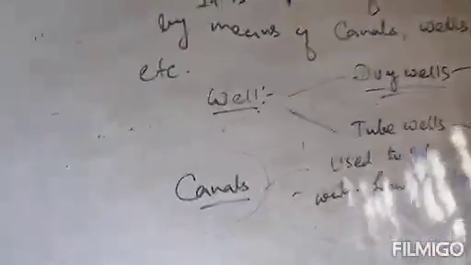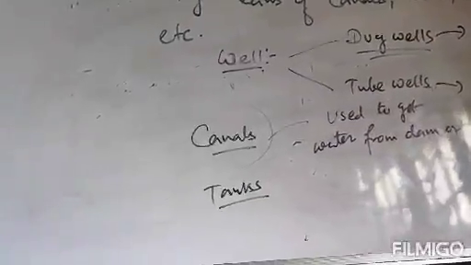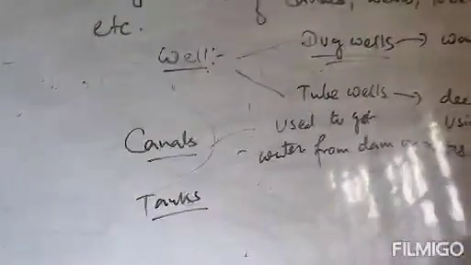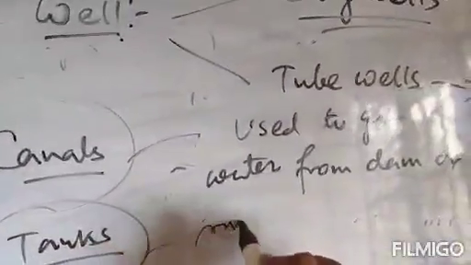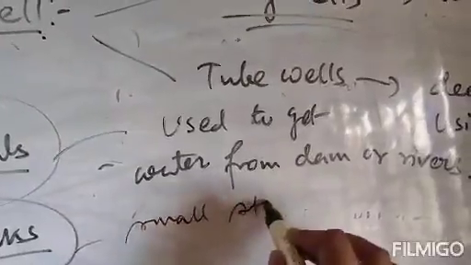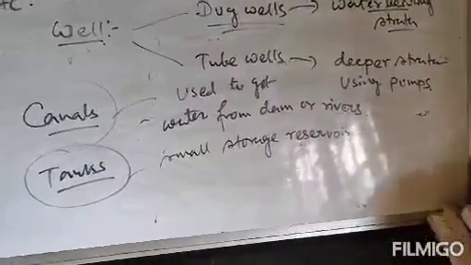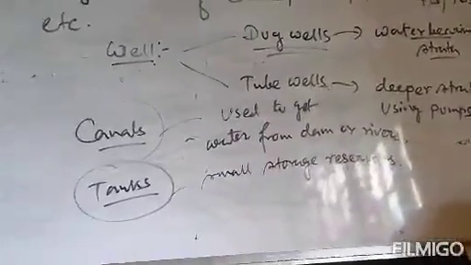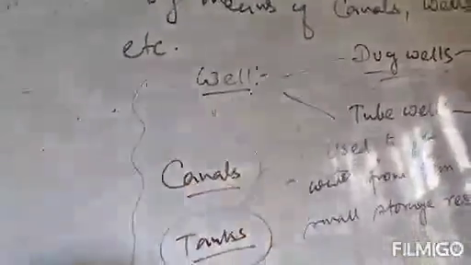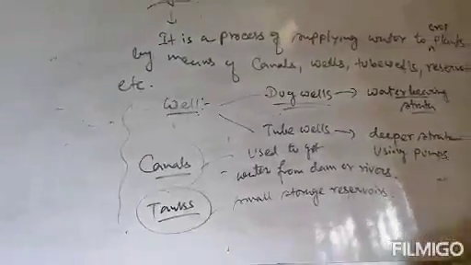After canals, the next sources are tanks. Tanks means small storage reservoirs, where water is stored. Clear? They catch and store a smaller amount of water. So wells, canals and tanks are very convenient systems for use of water for irrigation purposes.